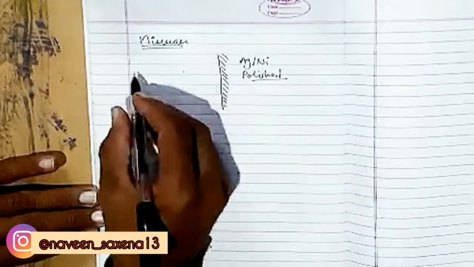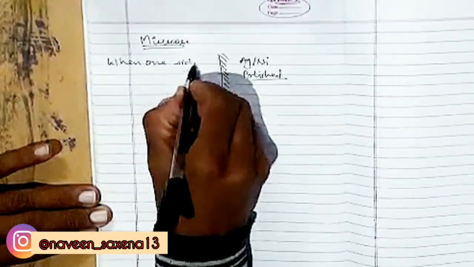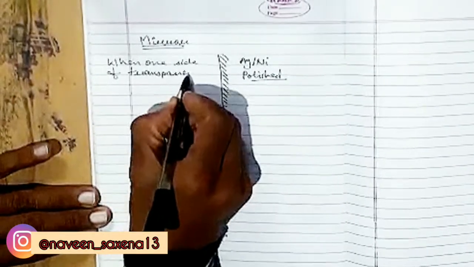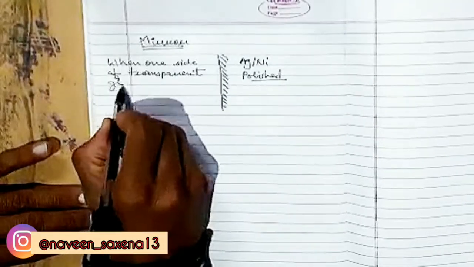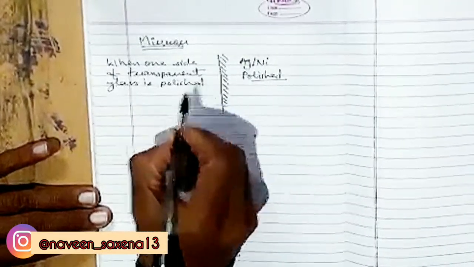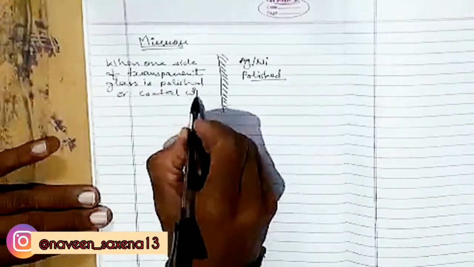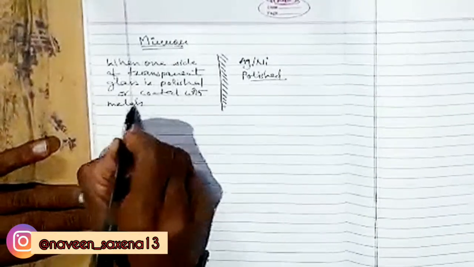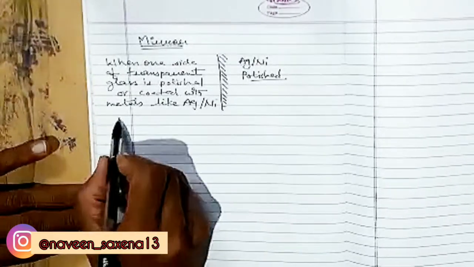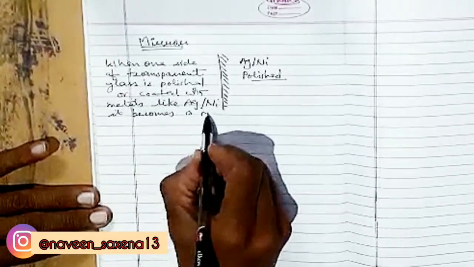Okay, so the definition is: when one side of transparent glass is polished or coated with metals like silver or nickel, it becomes a mirror.